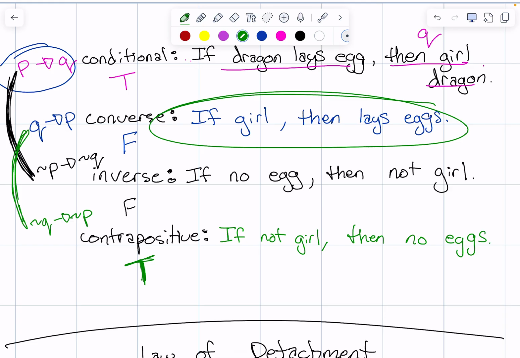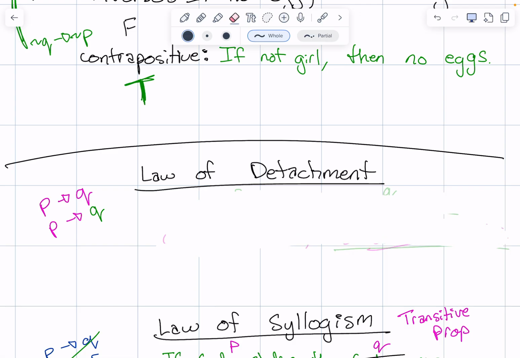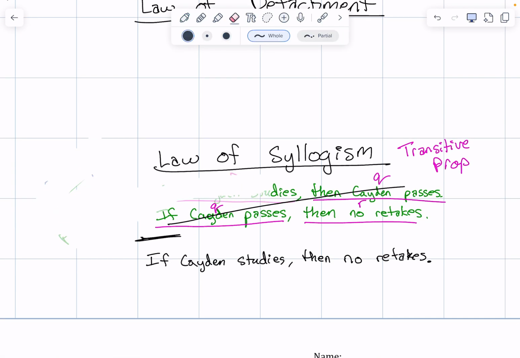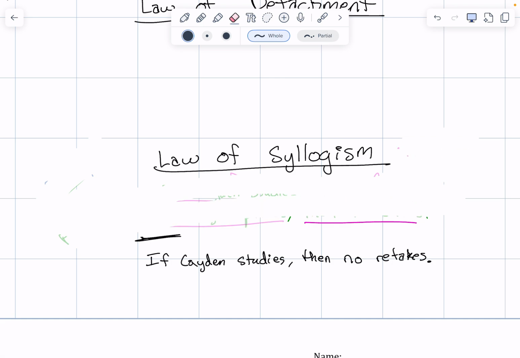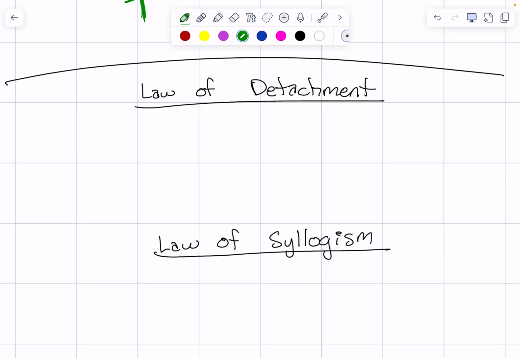Good? Make sense? Yep. That's your example of conditional, converse, inverse, contrapositive, all the things. On the back side of this, I want you to put the law of detachment, and I'll write the statement out. Law of detachment and the law of syllogism. You can put this on the back side of your note card.